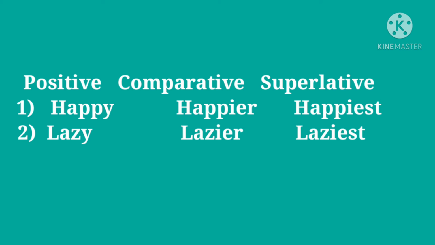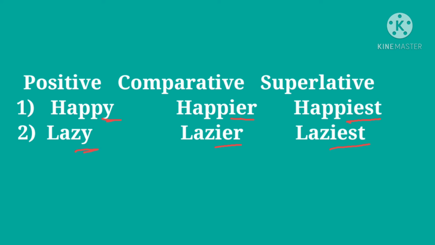If the adjective ends with the letter y, in comparative degree, instead of y we add IER, that is happier, and in superlative degree we add IEST, that is happiest. The same thing happens with lazy.